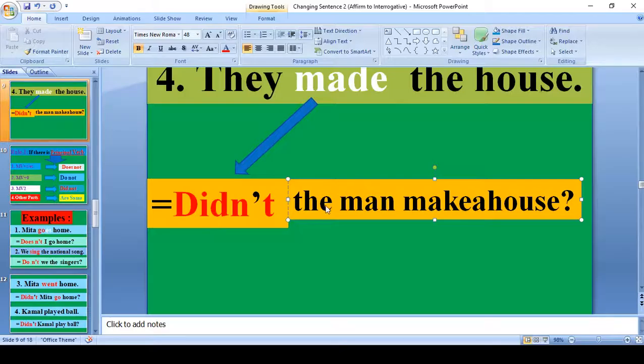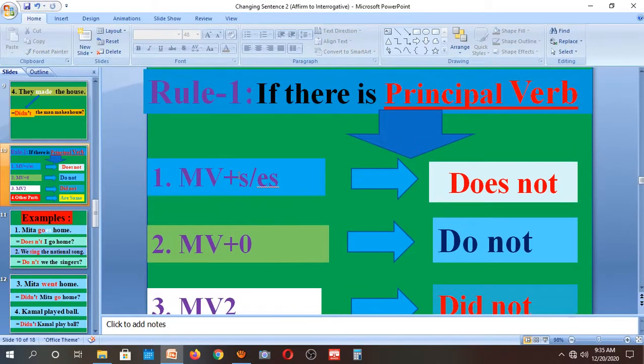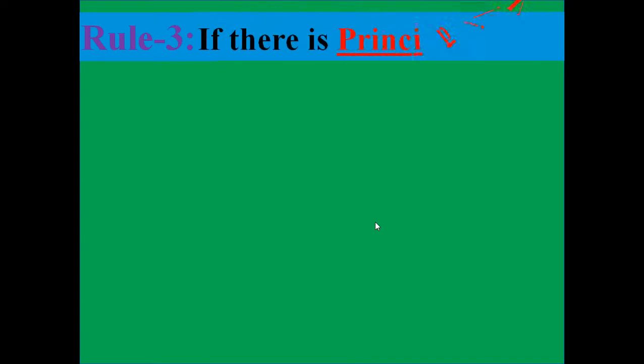So next, what is the rule? Rule number 3. Next, look here. If there is a principal verb or main verb in the assertive sentence, what will we do?